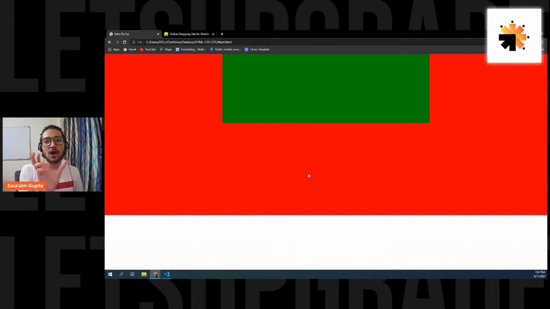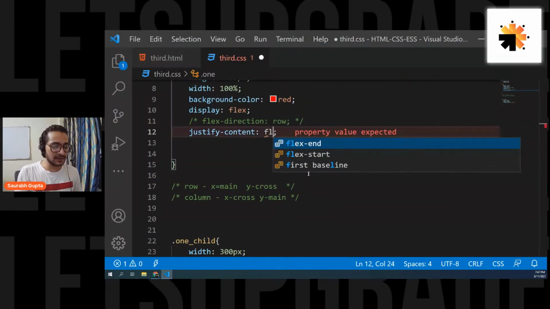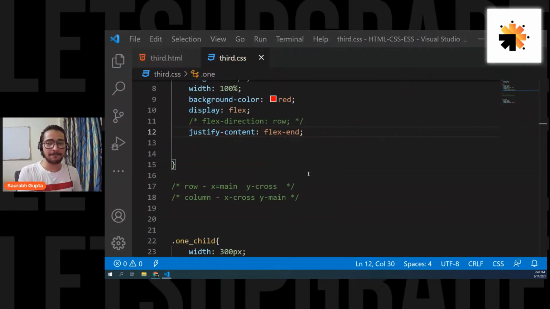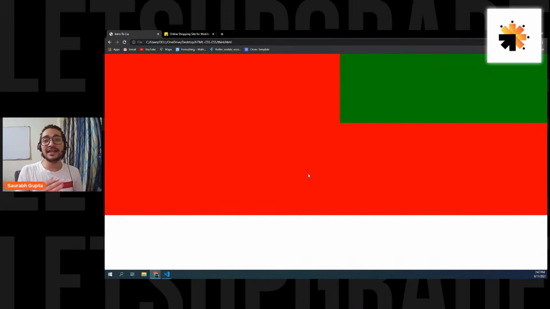Here we go. All my elements move to center. I have 3 elements and all of them move to center. You can also do this. Justify content flex end. Here we go. You can easily move your elements. Okay, so flex start, that is by default, center, and then flex end.